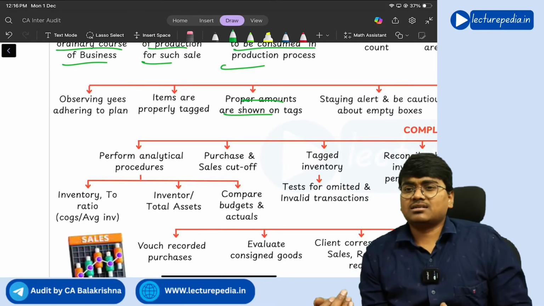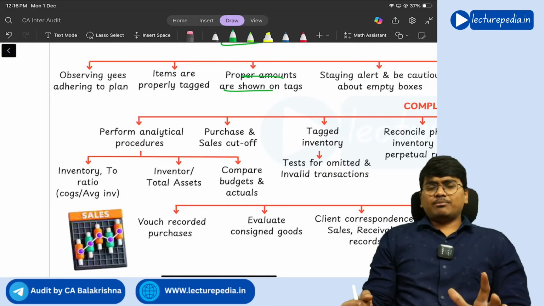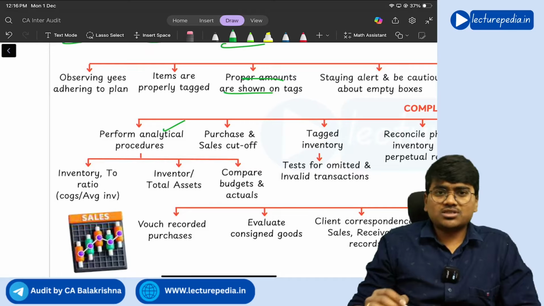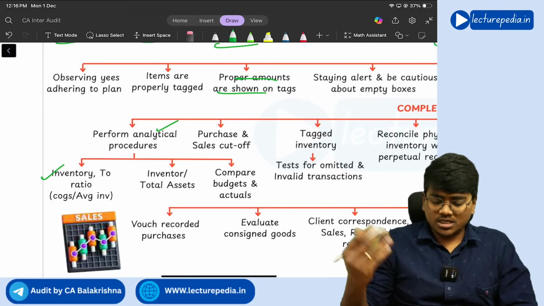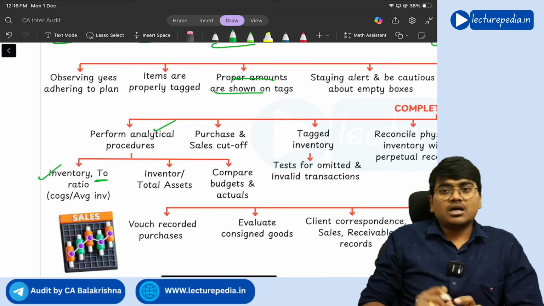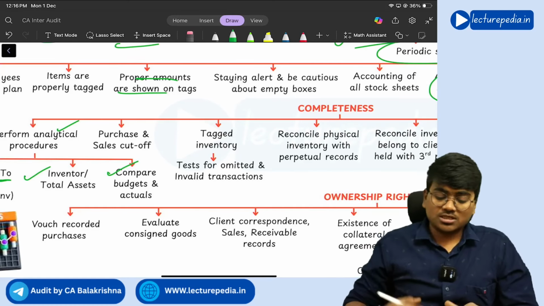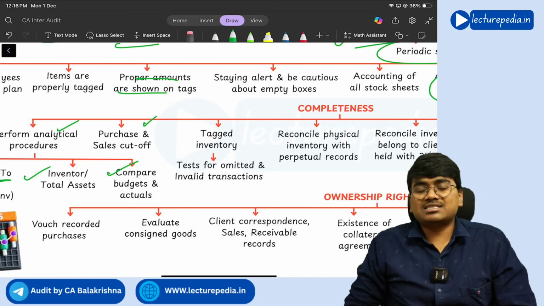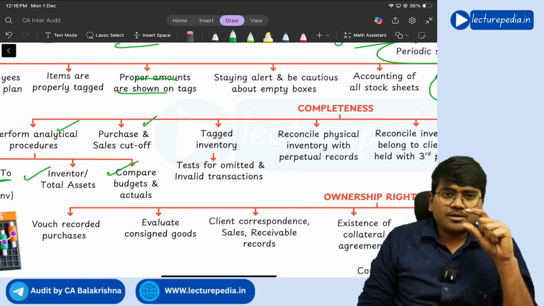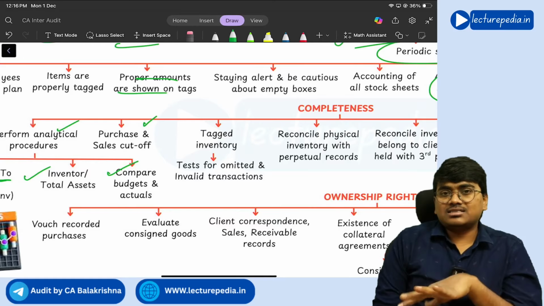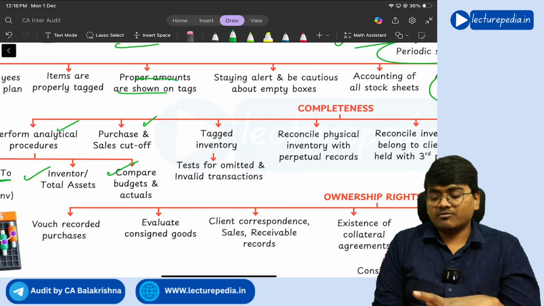Yes. Next, completeness. With respect to completeness of inventory, mostly you will perform analytical procedures, such as inventory turnover ratio, inventory by total assets, and compare budgets and actuals. You will perform purchase and sales cutoff, because the amount of inventory depends on purchases and sales also, right? So you will also once verify the purchase and sales.